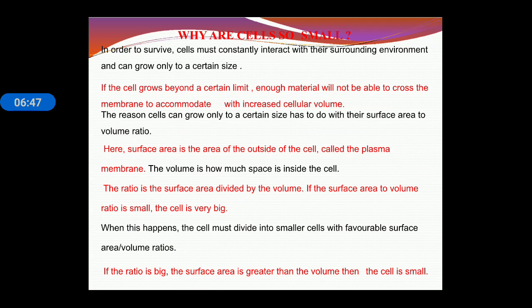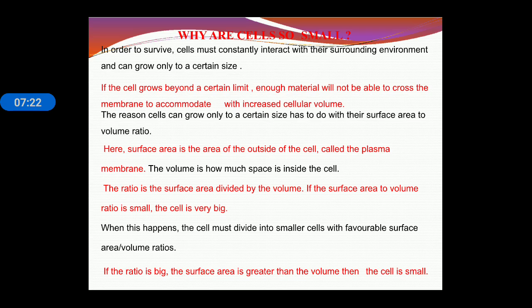Why are cells so small? Cells are generally small in nature because a cell cannot grow beyond a certain limit, and when enough material is available or when the cell gets mature, then the cell will divide to form a new cell. And the surface area ratio also helps in maintaining the cell size. So if the ratio is big, the surface area is greater than the volume, and then the cell is small.